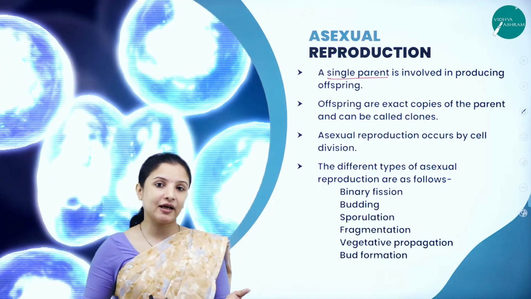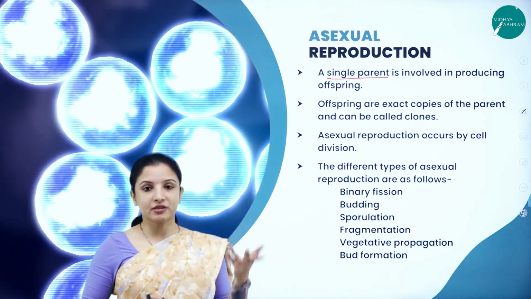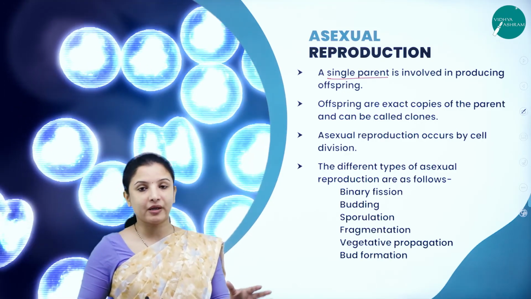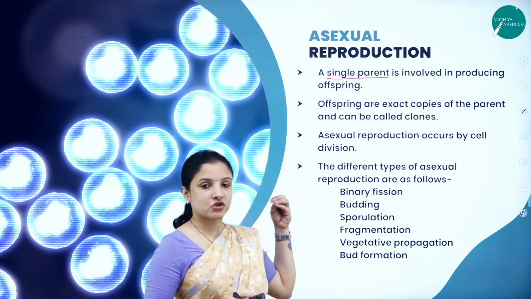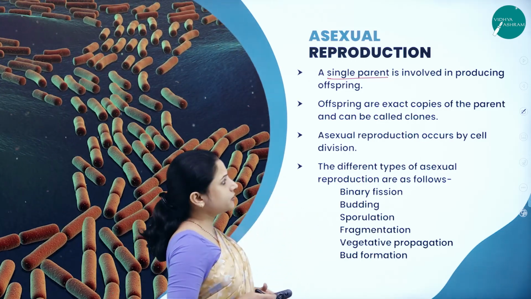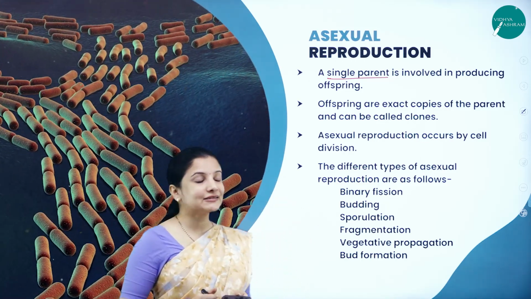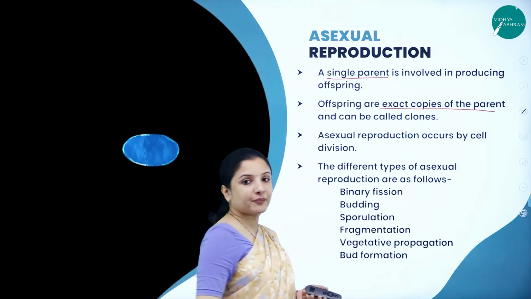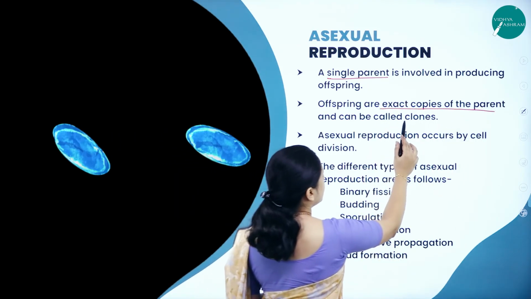So in nature itself, there is no differentiation between the male and the female. All the organisms which exhibit asexual method of reproduction are capable of reproducing. So here, offsprings are exact copies of the parent. And what are the exact copies of parents called? They are called clones.